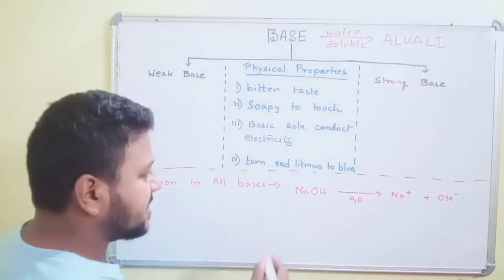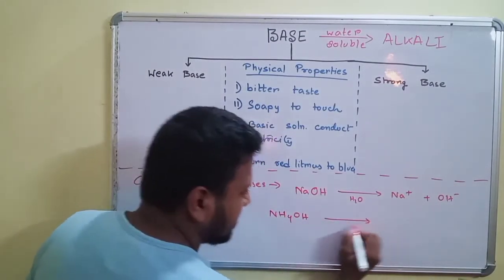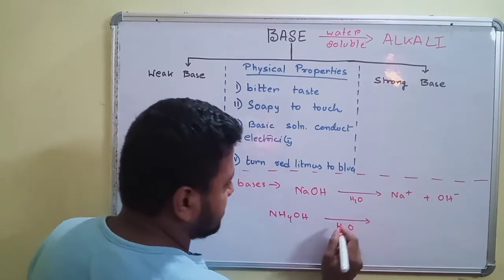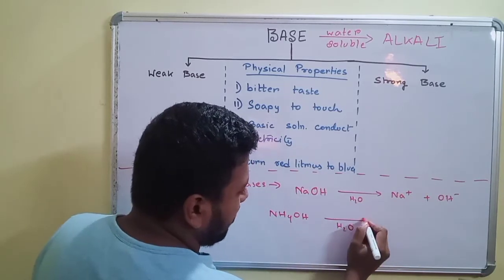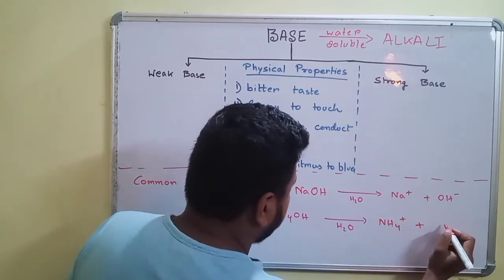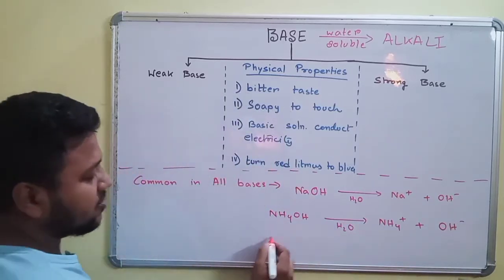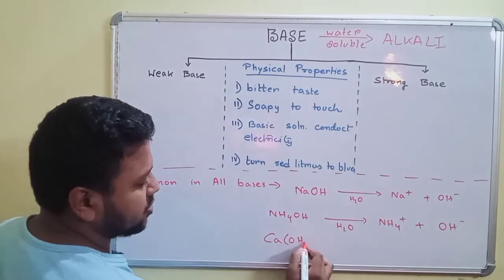Let us see more bases. NH4OH is also a base. It dissociates in water into NH4 plus, the ammonium ion, and OH minus. We can see many more bases, like CaOH2.